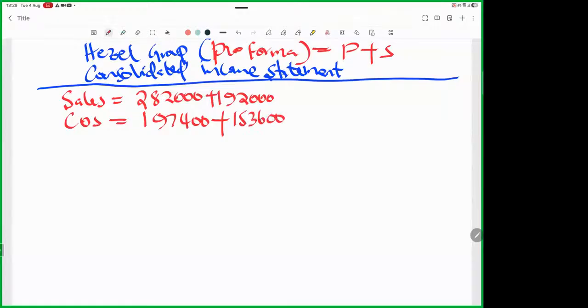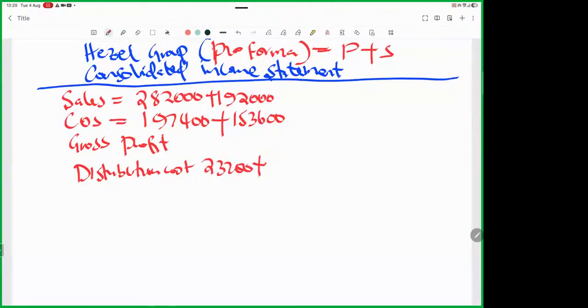The next item is gross profit. Leave a space, don't write anything there. Then we have distribution costs: 23,200 plus 18,400.